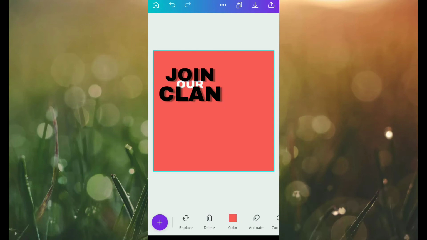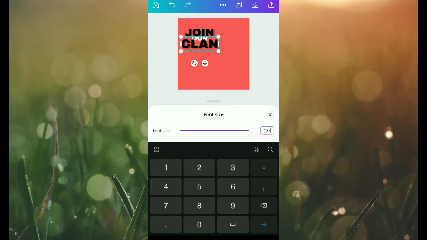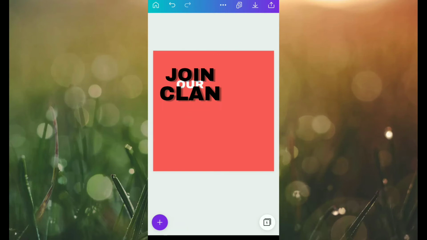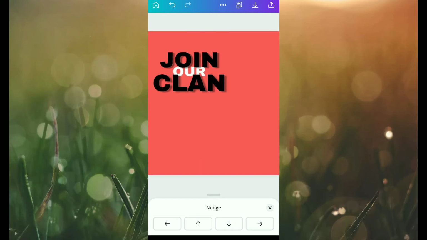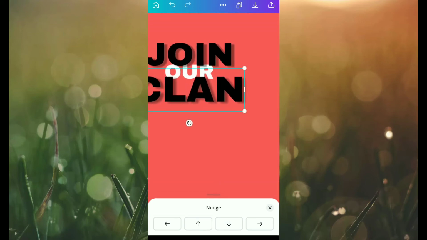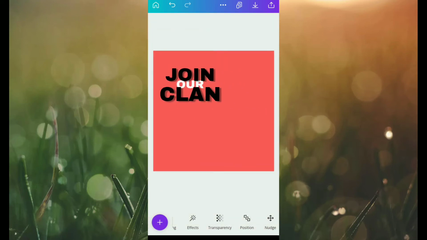Okay, I think clan should be a little bit bigger. Okay. Now afterwards, a little bit more nudging, zooming it out to see whether it is fitted properly or not. Okay, it's done.